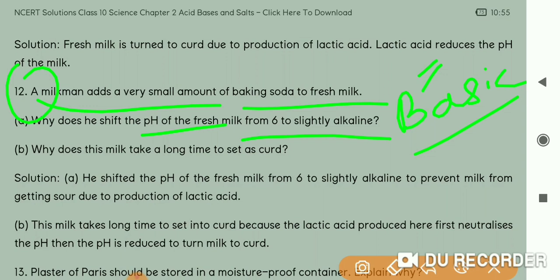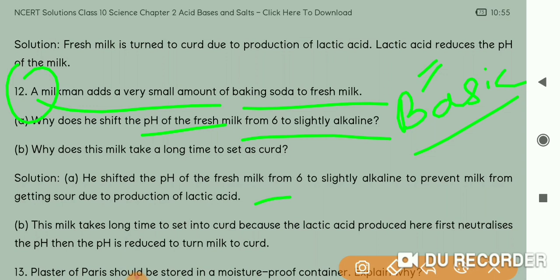We have seen in the previous classes that in milk there is lactose sugar, and when it is kept for longer time, this lactose sugar is converted into lactic acid by the lactobacillus bacteria. If this conversion requires 2 days, the milk can remain milk only for these 2 days. After 2 days, it will be no more milk, it will be curd.